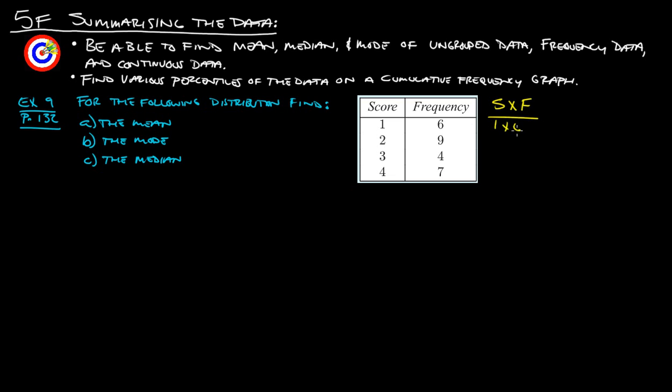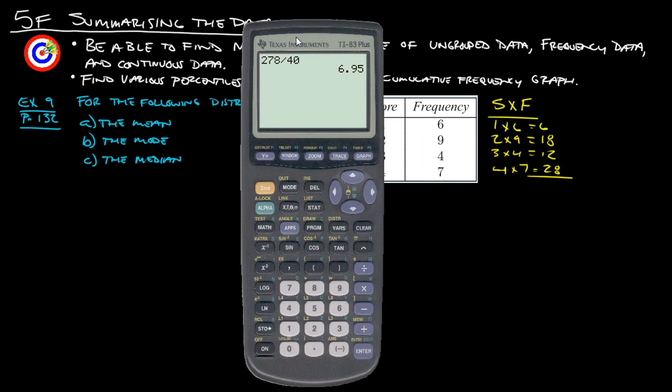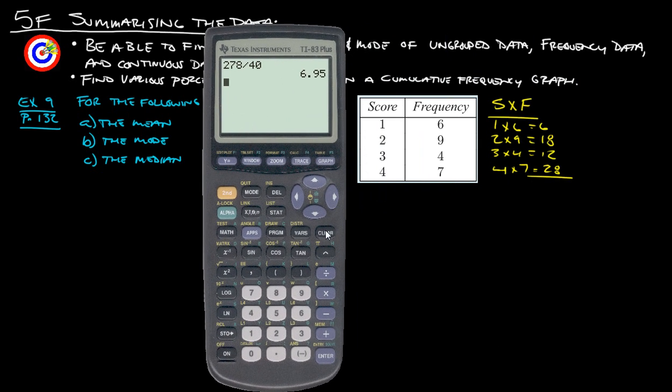Just make our new little column here. So we have 1 times 6, which gives us 6. 2 times 9, because there's 9 2's that show up, that's 18. And then 3 times 4 is 12, and then 4 times 7 gives us 28.